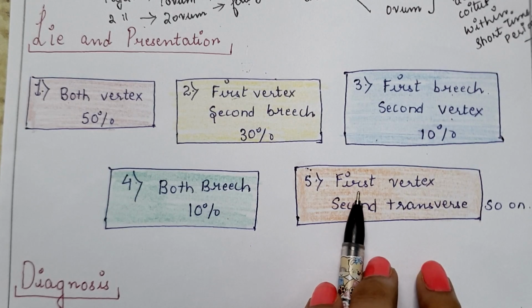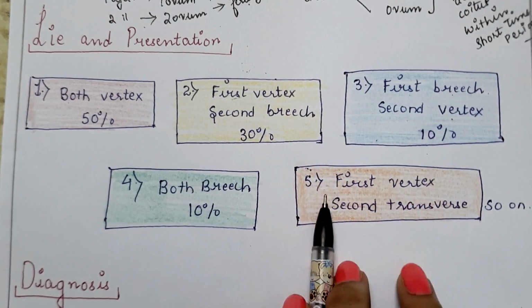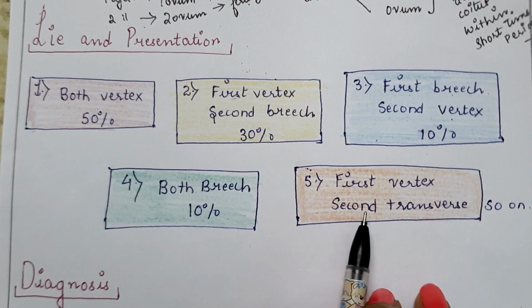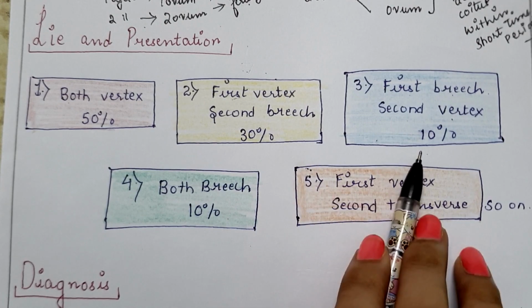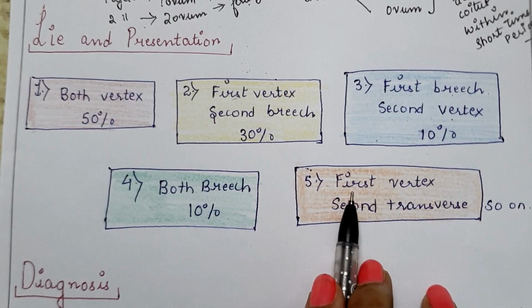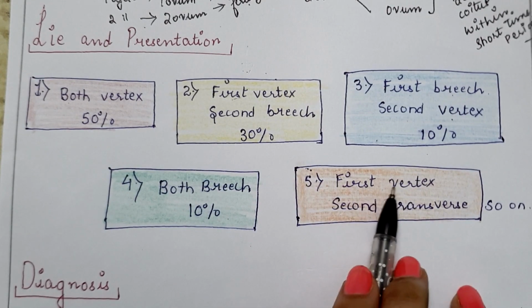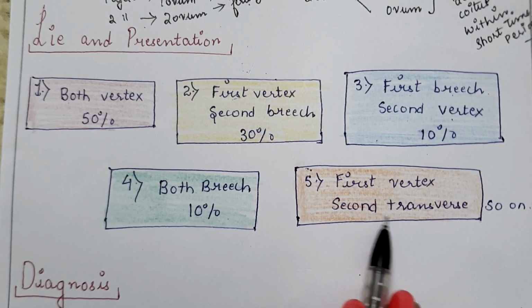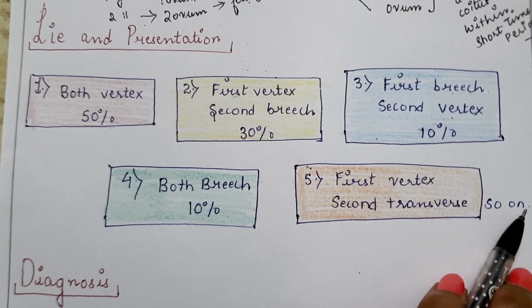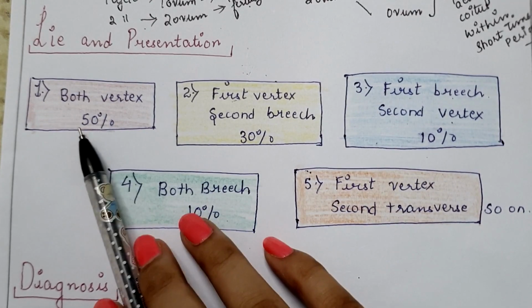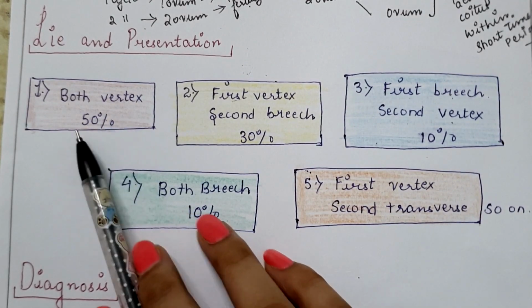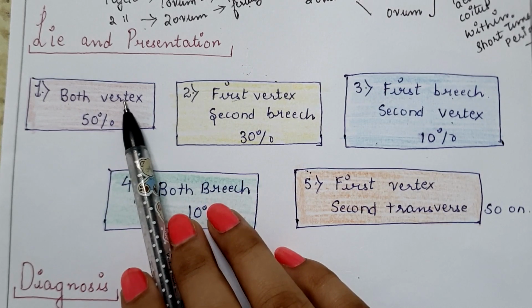Fifth one is when the first baby is having longitudinal lie while the second baby is having transverse lie, with the presentation of the first baby vertex while the second baby lies transversely, and so on.